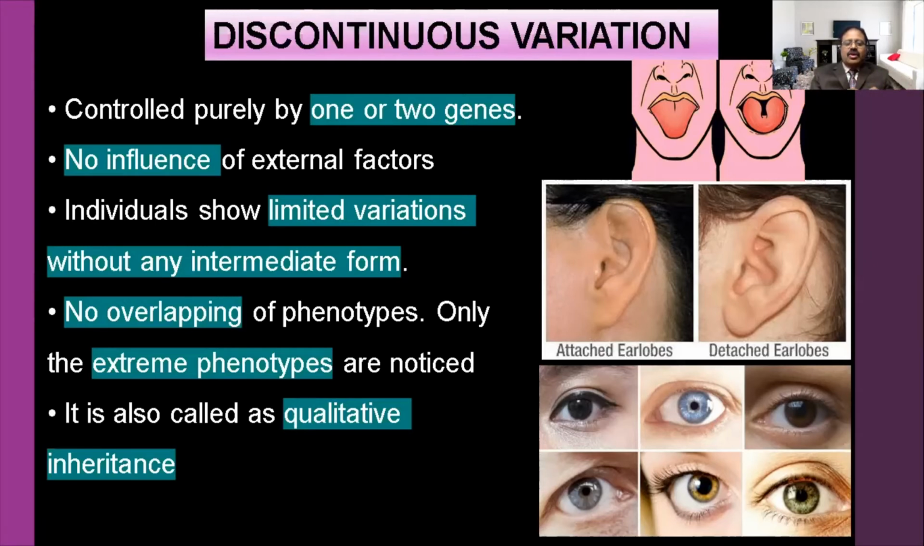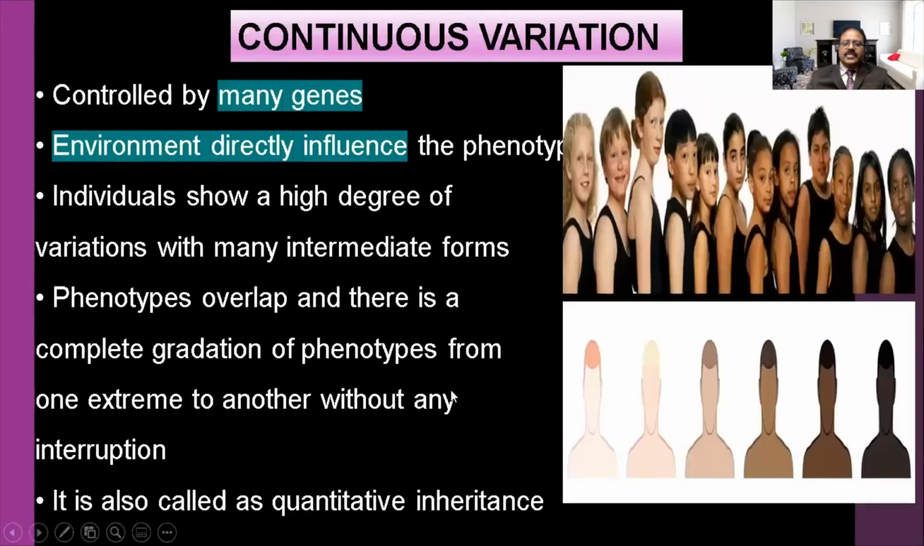It is also called qualitative inheritance. Okay, if the character is changed qualitatively, it is called qualitative inheritance. Discontinuous variation is also called qualitative inheritance. Okay, the next one is called continuous variation, controlled by many genes. For example, our skin color. You can see the skin color in the bottom diagram.